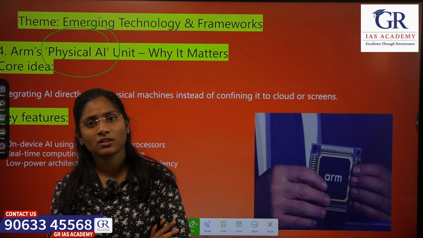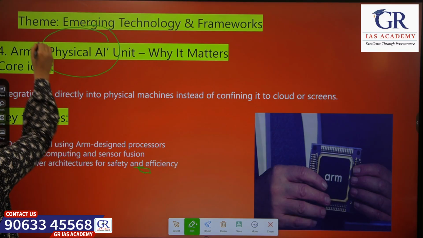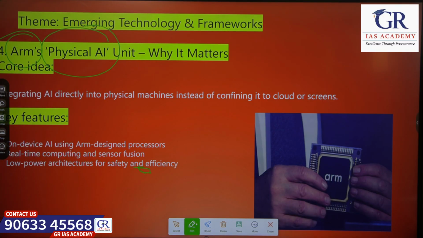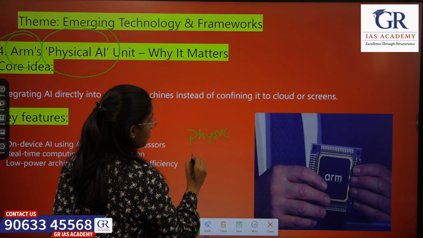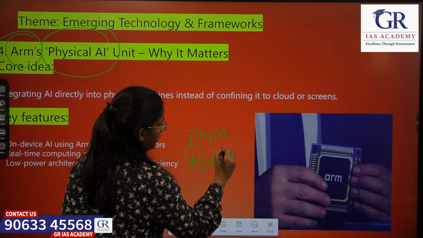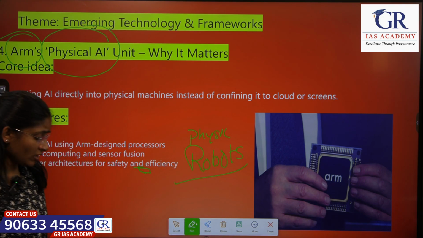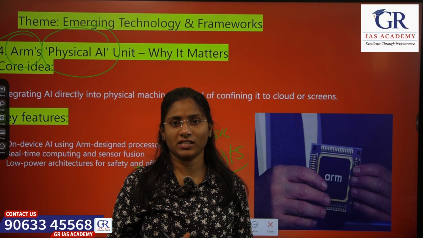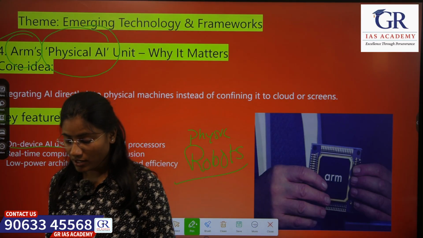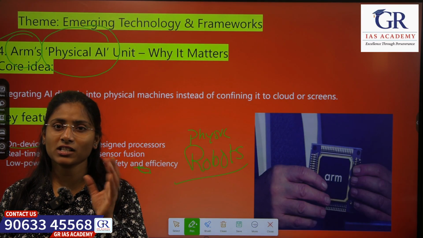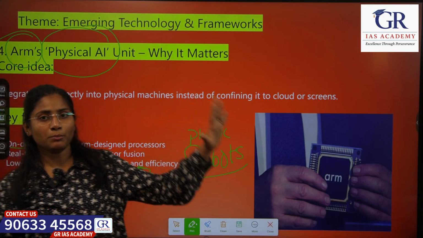So this is an existing topic already. So why is it in the news? Because our ARM company is focusing on developing physical AI to target robots, to help in our daily uses. So what is the use of this physical AI? So this on-device AI uses ARM design processors. So this processor is nothing but a small chip which is used in some robot.